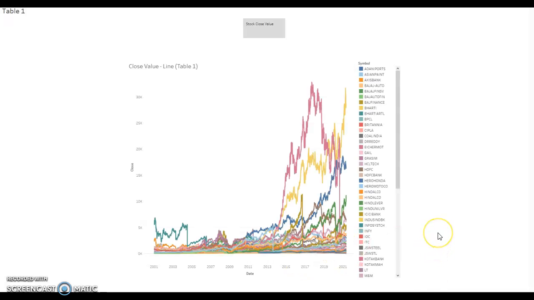So first we're just going to take a look at the close value. So we get the close on the y-axis, the date on the x, just the full 21 years, all 50 stocks, and there are a couple stocks that really stand out in terms of having very high volume compared to a lot of the other ones here, probably about 95% here at the bottom.